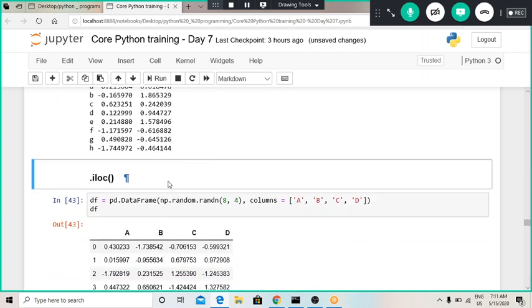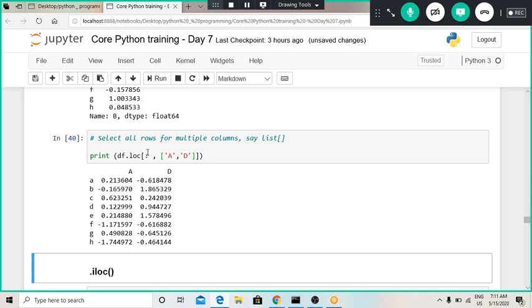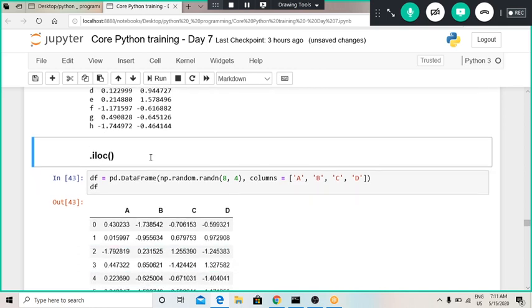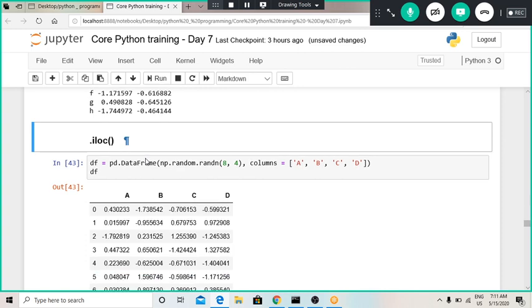Sorry, but by mistake I told you that we can provide slicing over here, but we can't provide slicing because this is just a label based method. The loc function is only label based, so we can't provide slicing over here. Let us move on to the .iloc function. In the .iloc function we can definitely provide slicing.